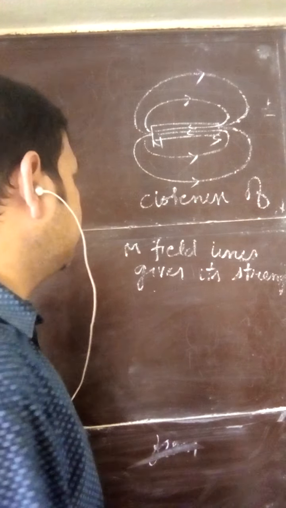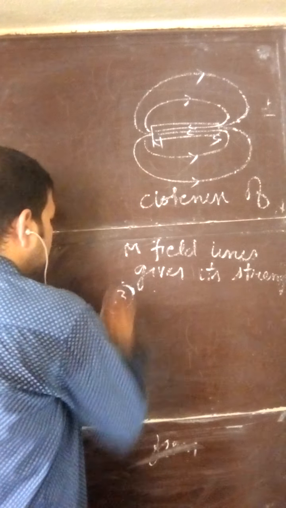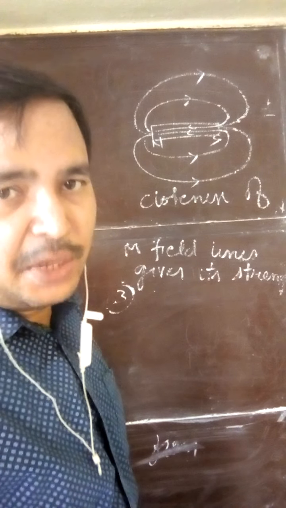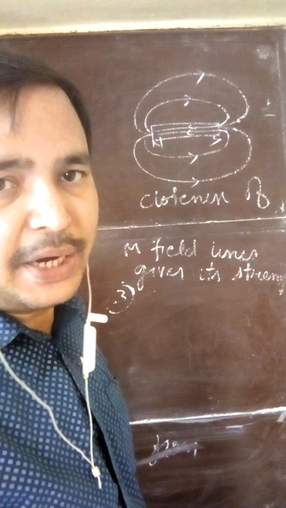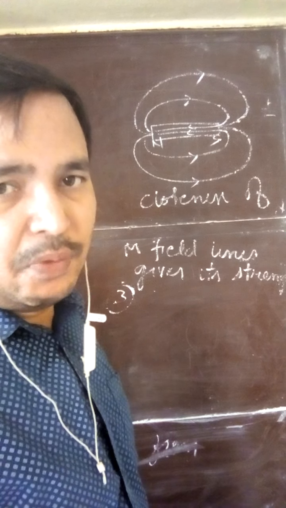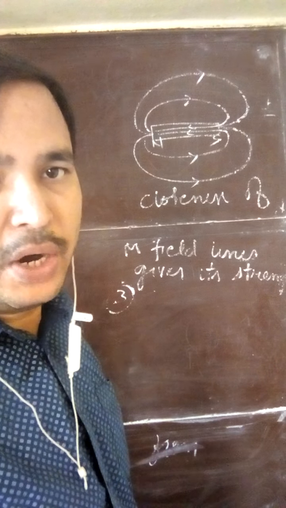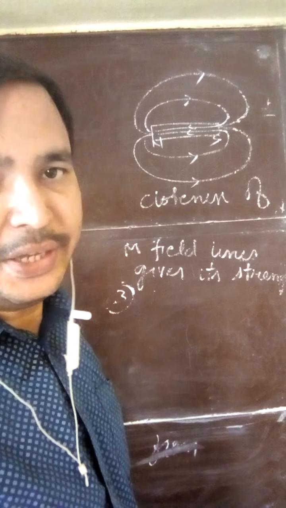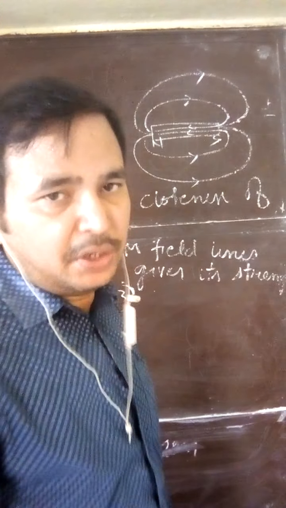Third property. Tangent to the magnetic field lines gives the direction of magnetic field at that point. If you want to know the direction of magnetic field at the given point, you have to draw the tangent there. Suppose I want to know the magnetic field direction at this point.